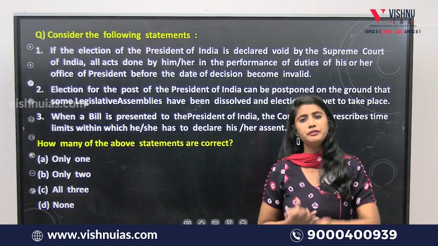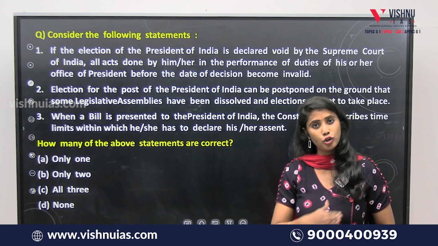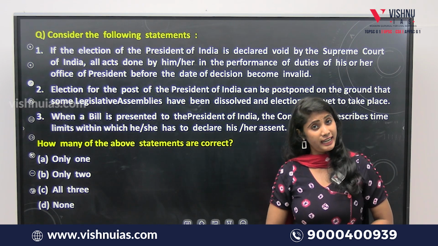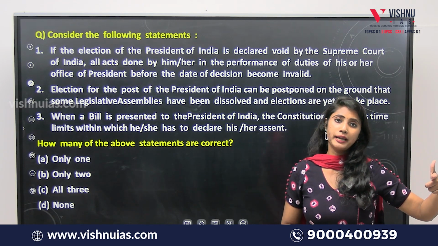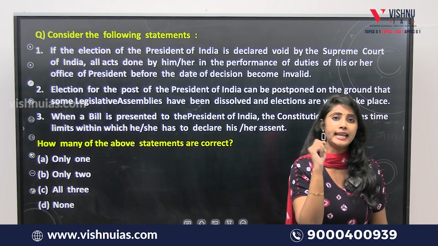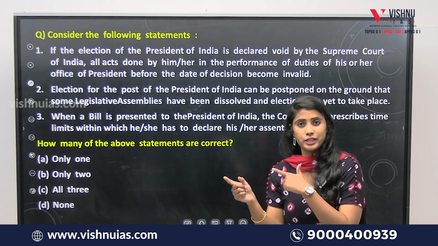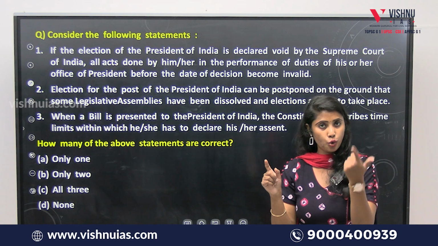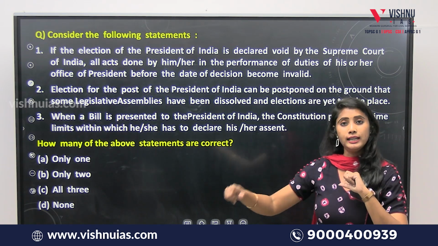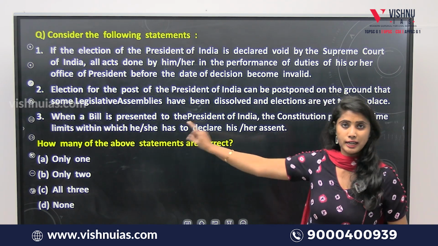Because the president will be elected indirectly by MLAs and MPs, MLAs of all the states and union territories, especially Delhi and Puducherry, and also by the MPs of both houses of the parliament. So if any state legislative assembly has been dissolved, what about the MLAs of that particular state? Do they have the right to vote, or will the election of the president be postponed till new elections have been conducted in that state? This is the statement given over here.